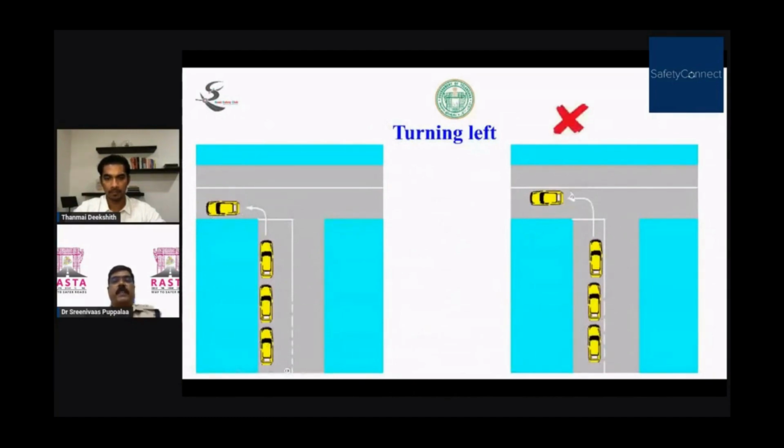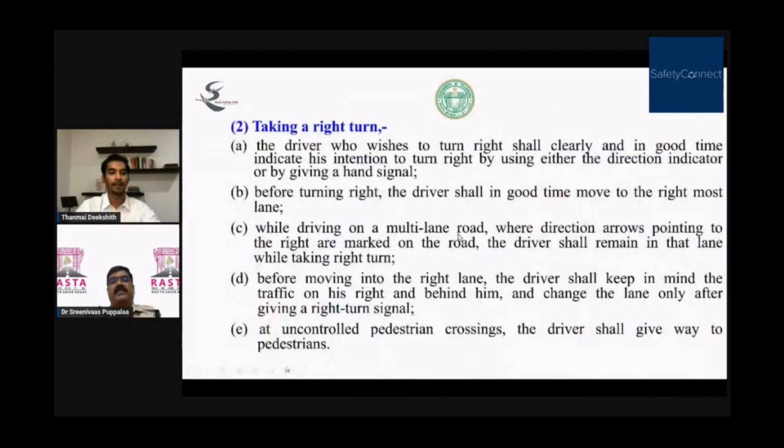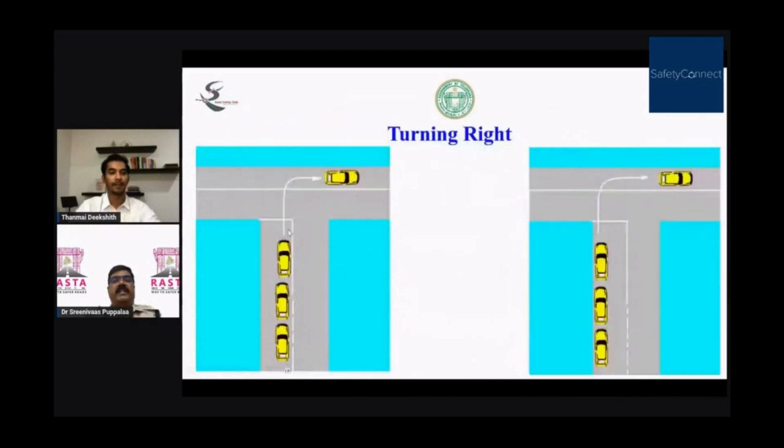When you are turning left, you should take the left side in advance and then take the left direction and turn. After turning also, you have to keep your vehicle left. This is the right way. Similarly, when turning right, in advance you have to keep right in the lane, take the turn on the right side, and keep the vehicle on the left side after the right turn.